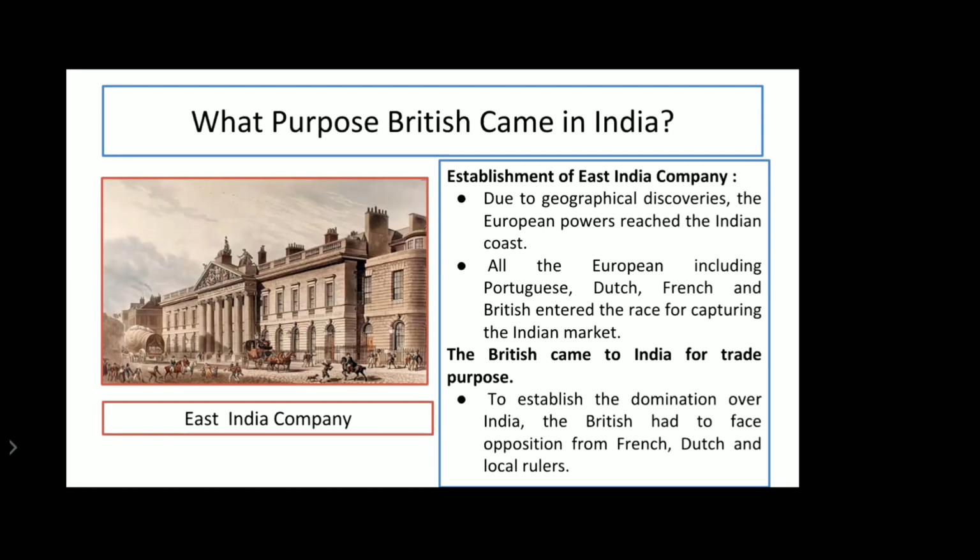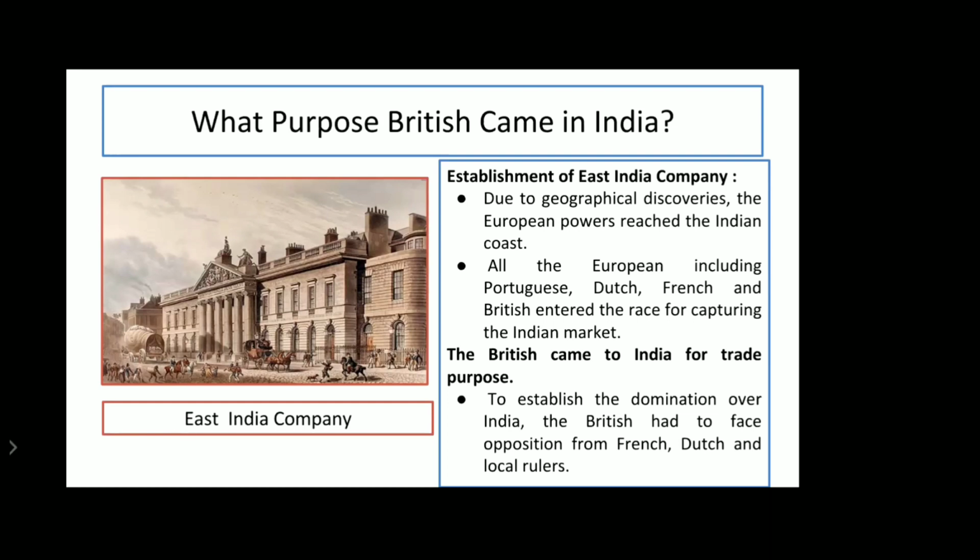There were many European powers, including Portuguese, Dutch, French, and British, who entered the race for capturing the Indian market because they knew that India had much wealth. They had the intention to conquer the Indian territories.